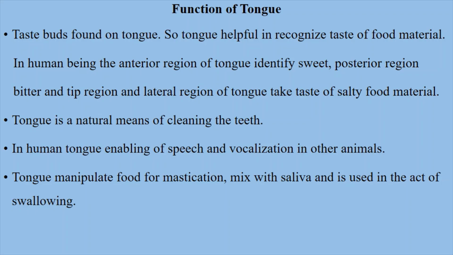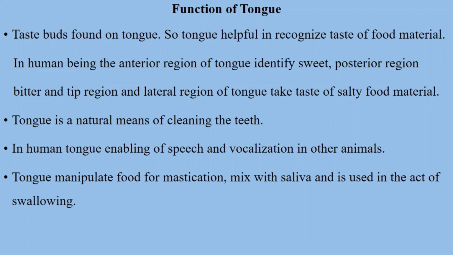Mammalian tongue performs various functions. Taste buds are found on the tongue, so the tongue is helpful in recognizing the taste of food material. In human beings, the anterior region of the tongue identifies the sweet nature of food material. The posterior region identifies bitter nature, and the tip region and lateral region identify salty food material.